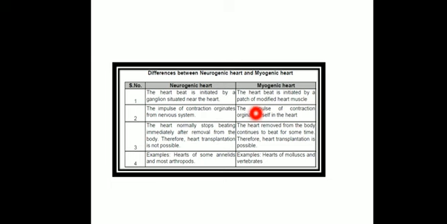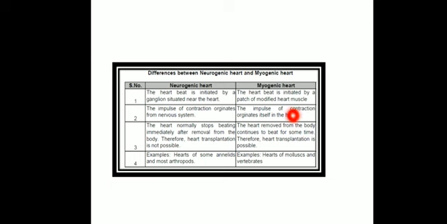We have seen that a neurogenic heart, like the heart of arthropods mostly and annelids, stops beating immediately after removal from the body. If the body is dead and the heart is removed, it will stop immediately, because it is under the control of the ganglion, under the nervous system. But in humans, if you remove the heart from the body, it continues to beat for some time, and this is the reason why human hearts can be transplanted from one body to another.